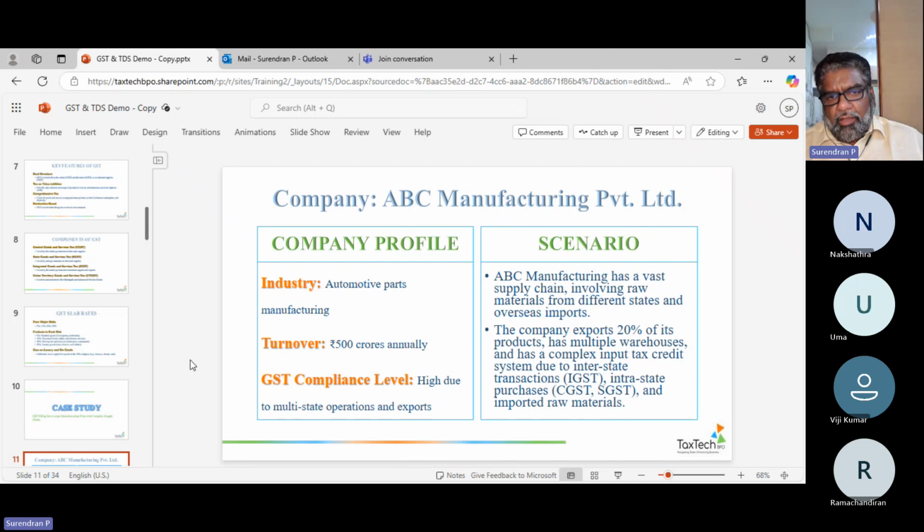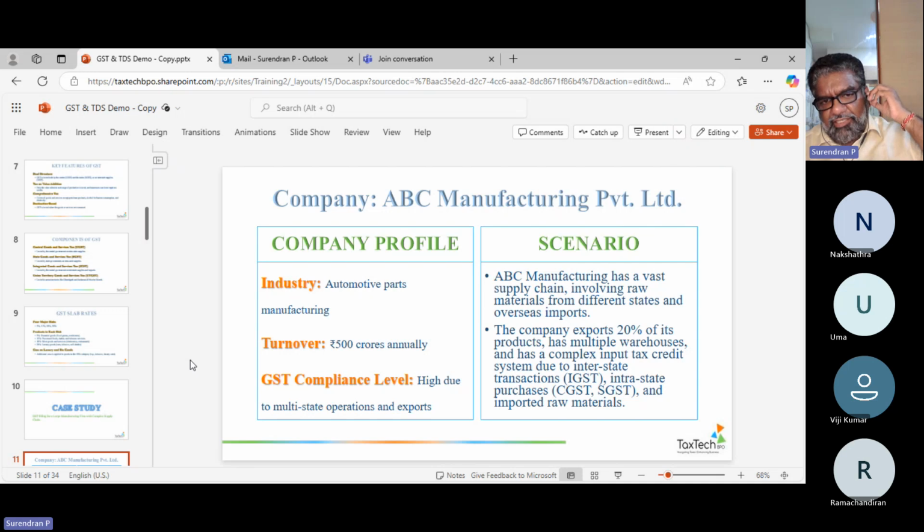The case study. ABC Manufacturing Private Limited is one of the companies in logistics and supply chain. So the company profile, let me explain to you. They are into automotive parts manufacturing, which you can see in the sharing pod. They have a turnover of 500 crores annually. It's quite a large number. And their compliance level is high due to multi-state operation.